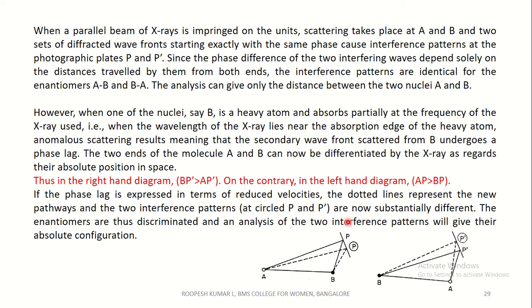If the phase lag is expressed in terms of reduced velocities, the dotted lines represent the new pathways, and the two interference patterns at circled P and circled P dash are now substantially different. The enantiomers are thus discriminated, and an analysis of the two interference patterns will give the absolute configuration of A and B.